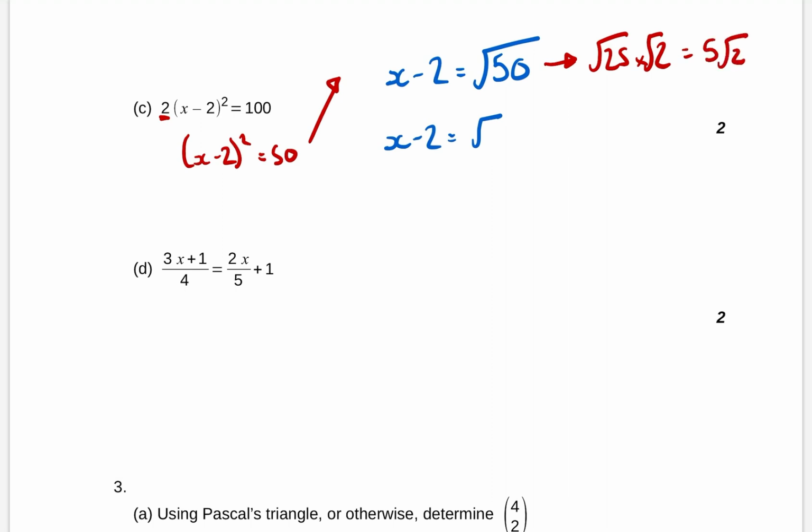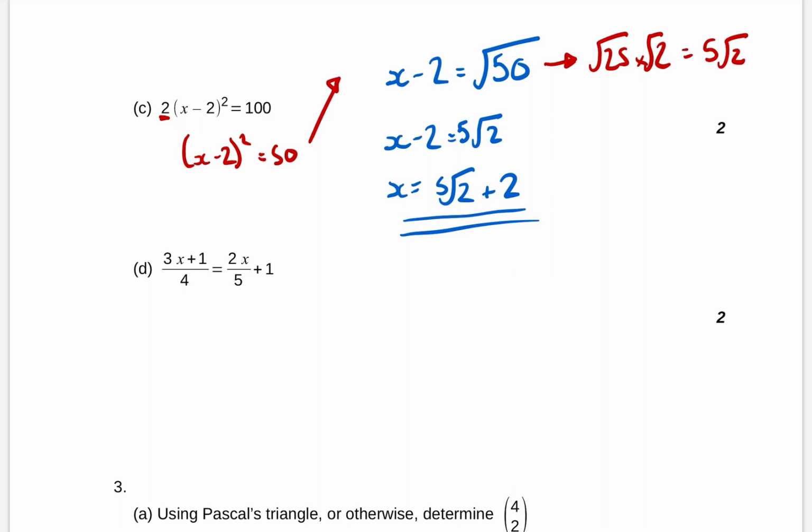So let's rewrite that as 5 root 2, and then my final answer is going to be x equals 5 root 2 plus 2, which is a bit of a weird number to get, but it's still a number. It's not like we should be prejudiced against it. There's something nice about getting a weird number like that. I don't know if I did misprint that or if I made that question up.